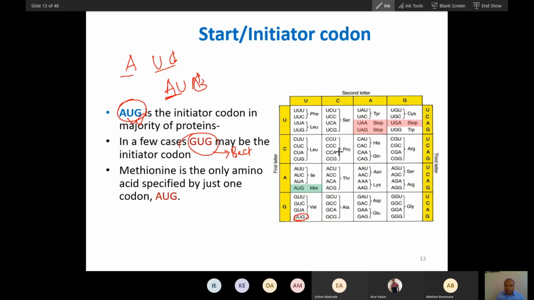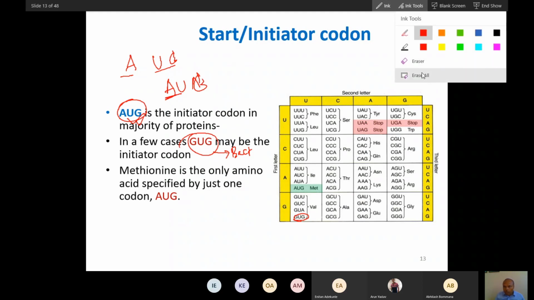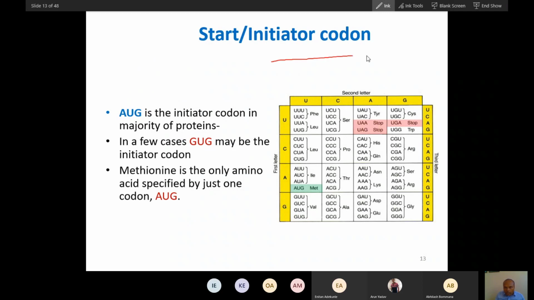So this is the initiator codon, and these are the stop codons. There are 3 stop codons: UAA, UAG and UGA. When these come in the RNA, there will be termination. With a stop codon, tRNA will not bind, rather a protein will bind.